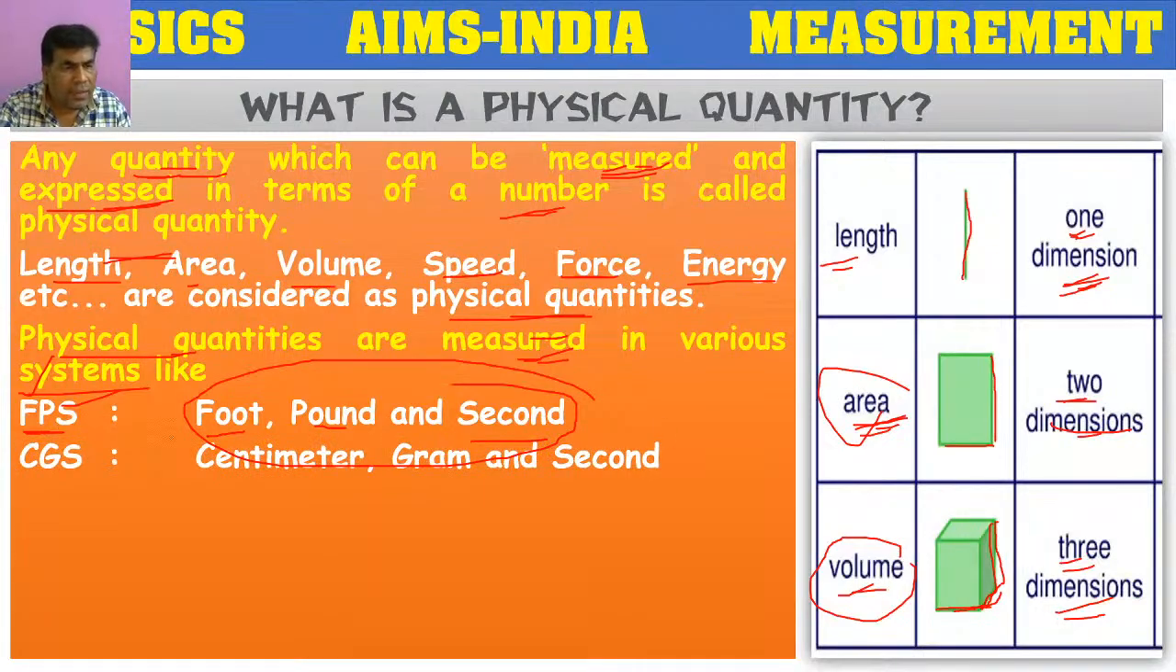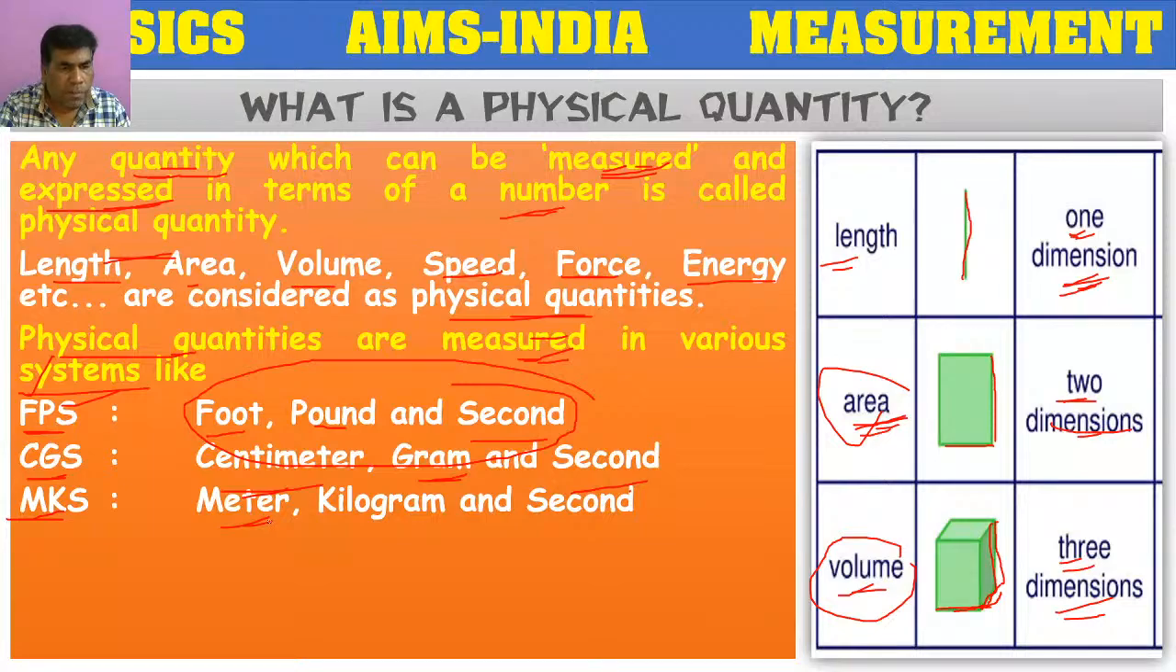We have another system called the CGS system. C stands for centimeter, G stands for gram, S stands for second. This is the second system. And the MKS system, where M stands for meter, K stands for kilogram, S stands for second. These three are the olden days systems used by scientists for making measurements.